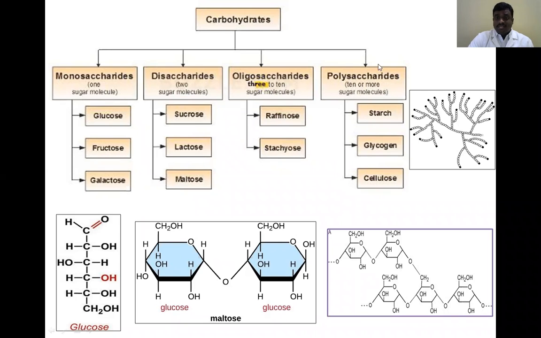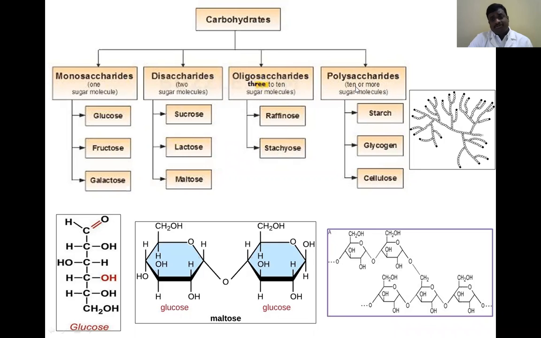Like that, polysaccharides have very important functions in the human body. Okay. Polysaccharides are having 10 or more sugar molecules. So here examples are starch, glycogen, cellulose. There are some other examples also.